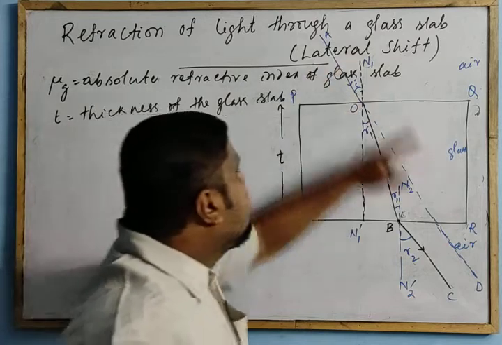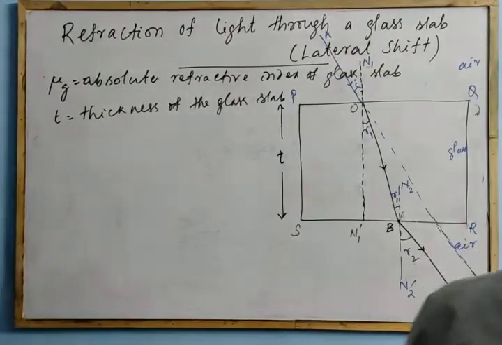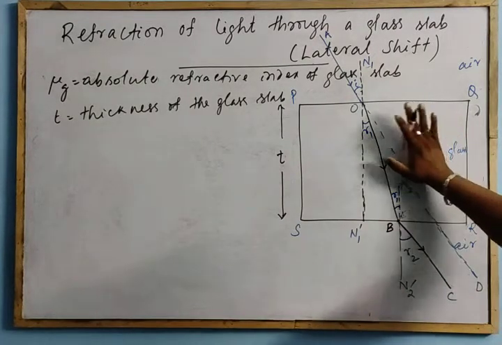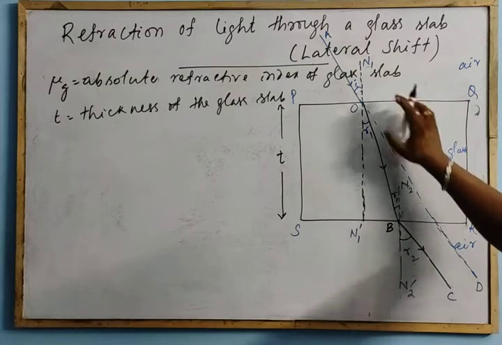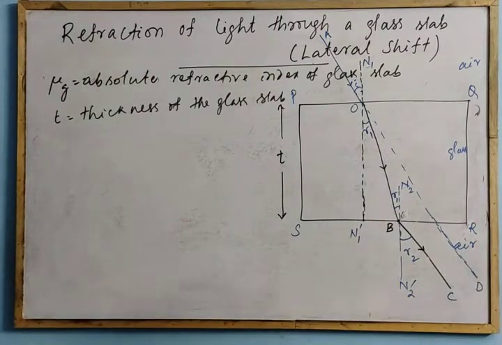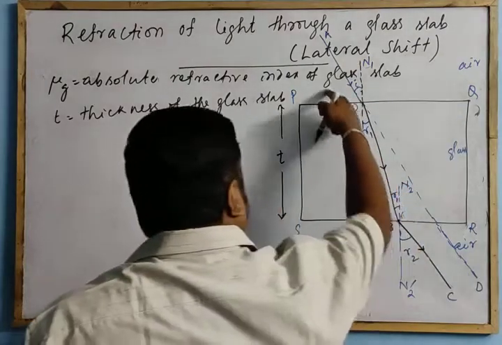So we got the ray diagram. Now let us use the laws of reflection. All of you understand this ray diagram, how the refraction occurs through a glass slab. Now, according to the law of refraction, for the refraction on this face,